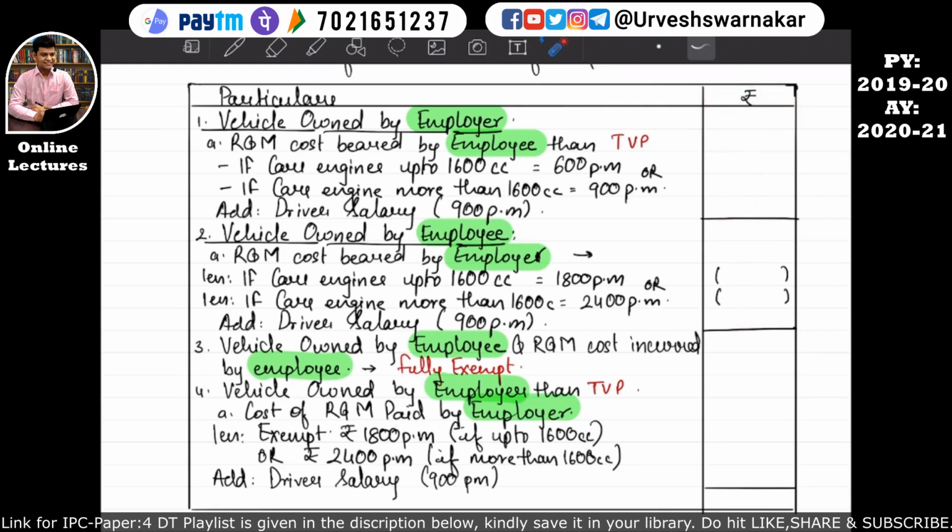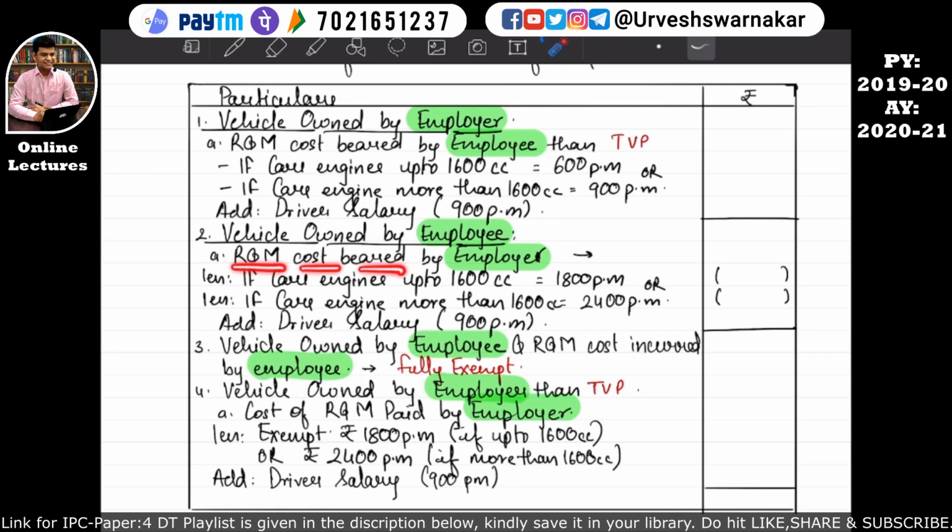I hope this is quite clear. But if the car's engine is more than 1600 cc, then how to calculate the taxable value of the perquisite? The taxable value of the perquisite will be calculated in this manner.